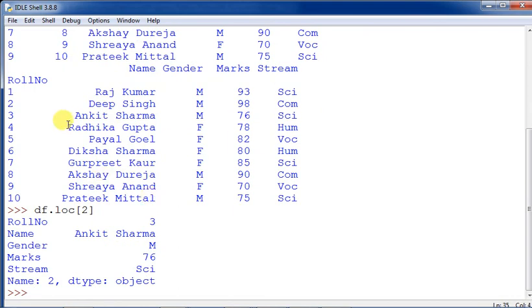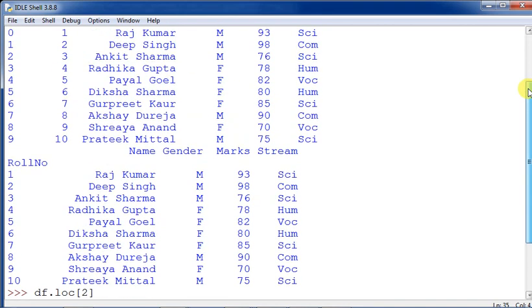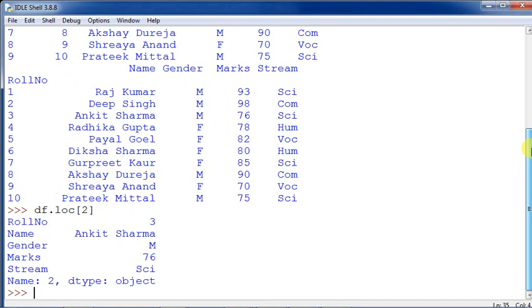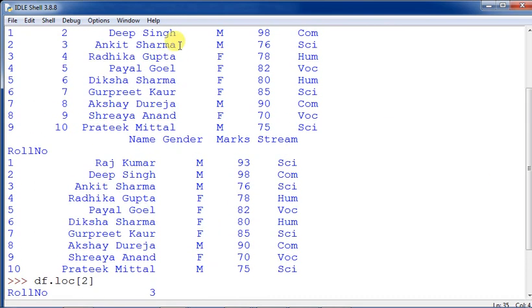Roll number 2 has been printed, Ankit Sharma, roll number 2. The 1 2 3 4 is not there. Out here 0 1 2, the original index has been taken, that is Ankit Sharma, taken from the original data frame. The loc was not applied according to the roll number, because you are giving loc 2, it will take it with the index. That's why the name Ankit Sharma, which appears in the third record, has been printed, as its index is 2.